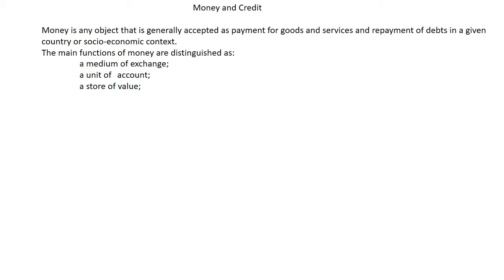Next, store of value. We can store the value of money. Suppose you have got 5 lakh rupees, you can store it easily. But think, you have got other things like your paddy and all. This creates a problem. So money helps us to store value for the future also. So these are the functions of money: medium of exchange, unit of account, and store of value.